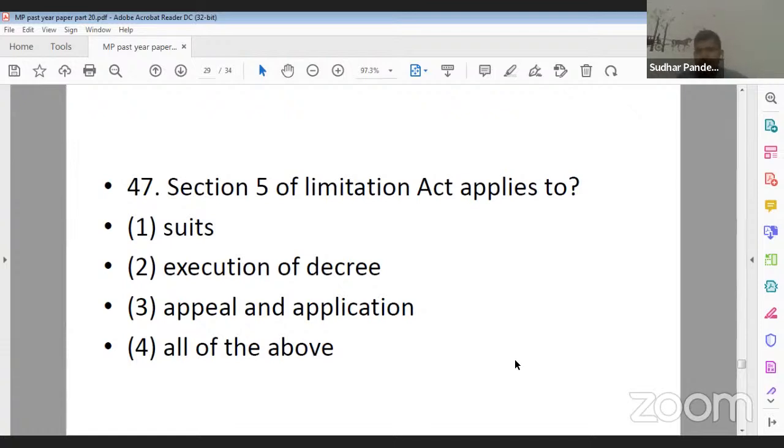देखिए जैसे SRA में section 6 है ऐसे ही Limitation Act में section 5 है. Mostly section 5 of Limitation Act से question ना पूछे इसके chances बहुत low होते हैं. So section 5 of Limitation Act applies to option 1, suits, option 2, execution of decrees, option 3, appeal and application, option 4, all of the above. Question number 47. What should be the correct answer? Suits, execution of decree, appeal and application, and all of the above. This is your first question from Limitation Act, question number 47.